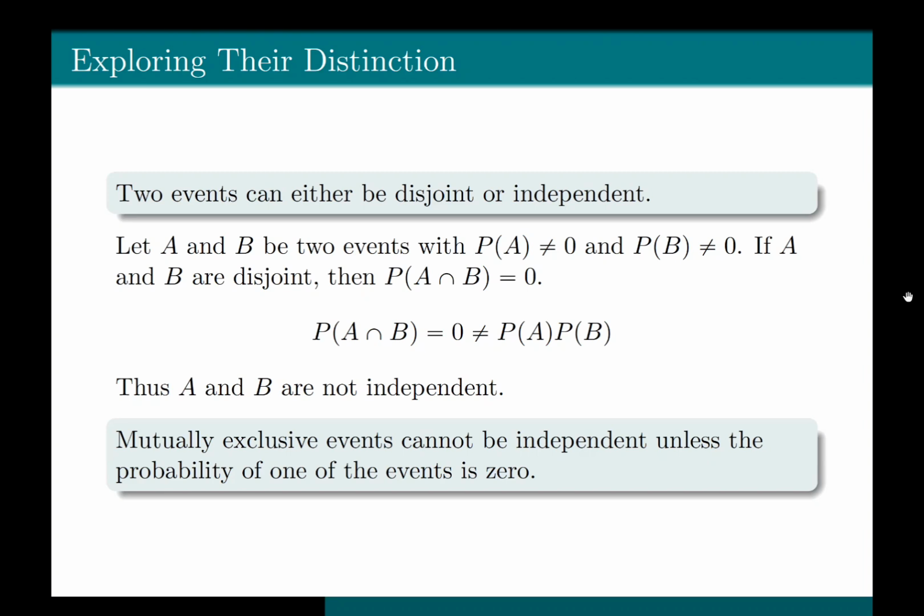So mutually exclusive events cannot be independent unless the probability of one of the events is defined to be 0. Like if I state that A and B are two mutually exclusive events and probability of A is equal to 0 and probability of B is not equal to 0, in that case, mutually exclusive events can be independent. But if we have non-zero positive probability of any two events, then mutually exclusive events can never be independent events.